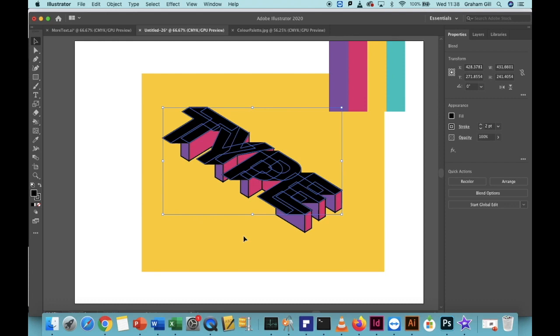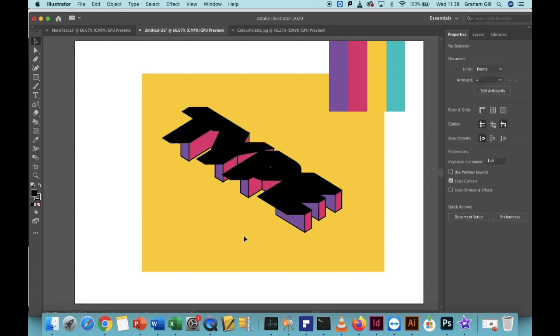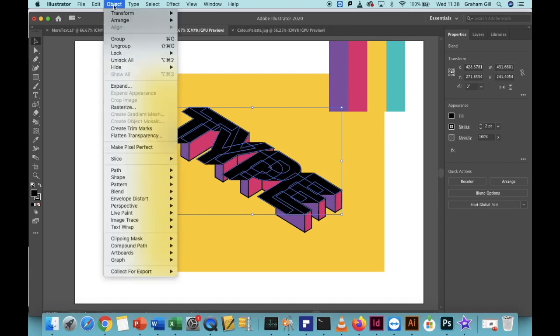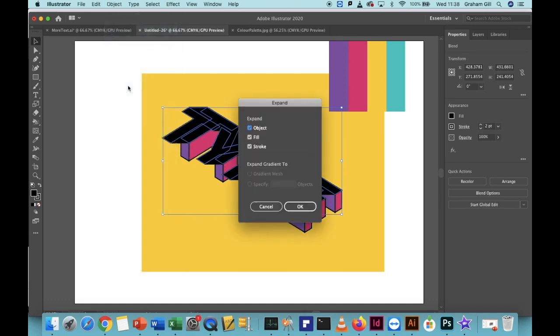Now click on the background to deselect the shapes. Click on them again to reselect them, and we're going to permanently apply this blend effect by clicking Object, Expand. Ignore the settings, leave them as they are. Click OK.